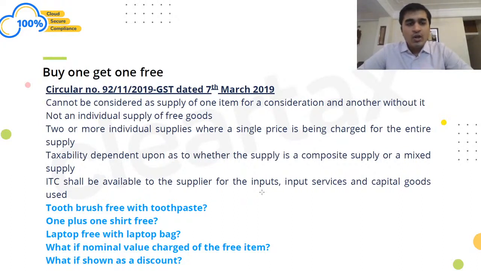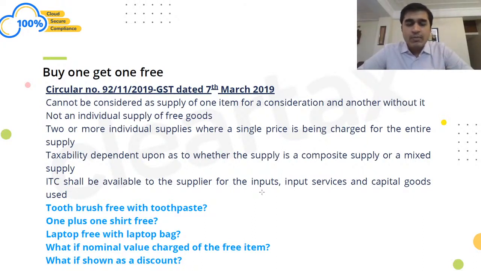So we cannot consider supply of one item for consideration and the other without consideration, right? In other words, these are nothing but two or more individual supplies wherein a single price is charged. We need to find out whether those two individual supplies happening together for a single price are naturally bundled or not naturally bundled. If they are considered to be naturally bundled, then they can be considered to be a composite supply, right?